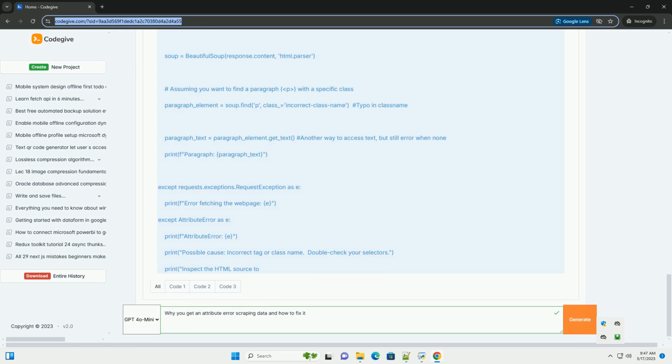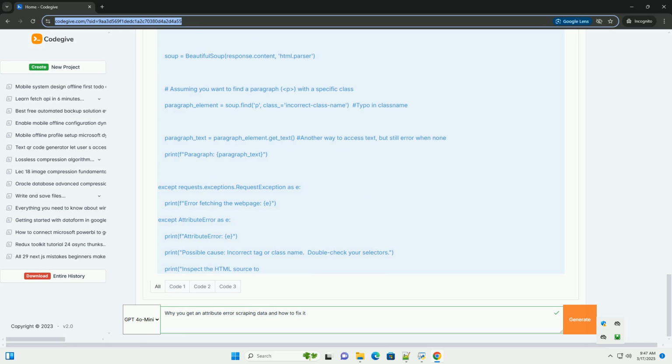Solution: 1. Inspect the HTML source. Right-click on the web page and select View Page Source or Inspect Element, Developer Tools. Carefully examine the HTML to identify the correct tag and class names. 2. Use more robust selectors. If the structure is prone to change, try to use more specific selectors that are less likely to be affected. For instance, if the paragraph is always within a specific div, use that context in your selector. 3. Check for whitespace or typos. Even a small difference in spacing or capitalization can cause problems.